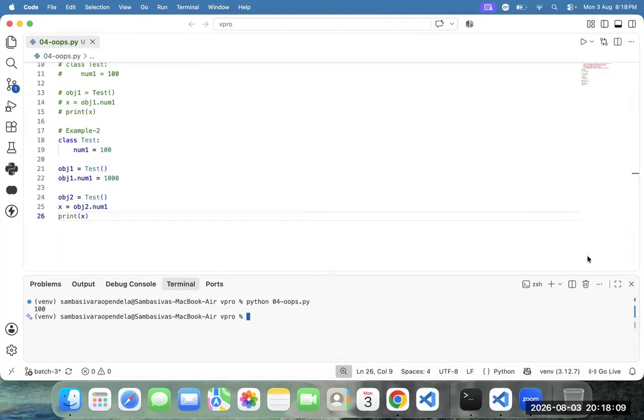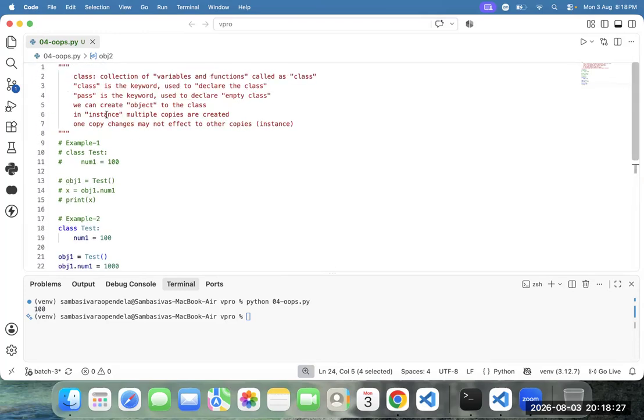Who did the changes? Object one. Was obj2 affected? No, sir, not affected. That is what we call an instance. obj1 changes won't affect obj2, and obj2 changes won't affect obj3. That concept we call instance.